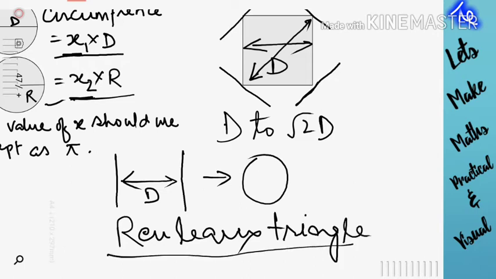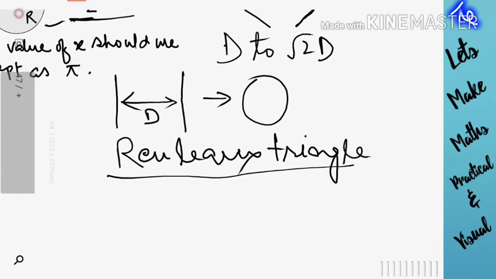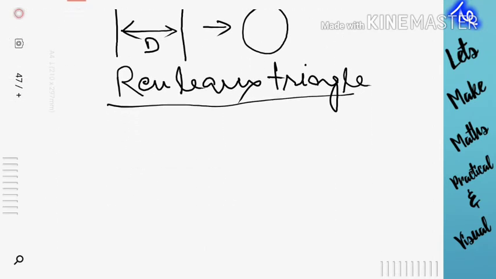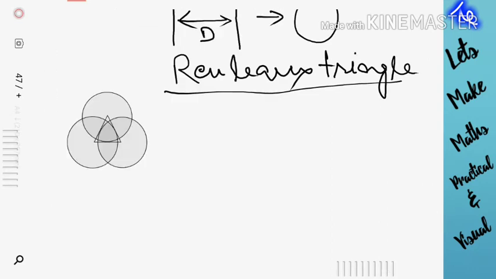Now what is this? This shape at the center is called the Reuleaux triangle.